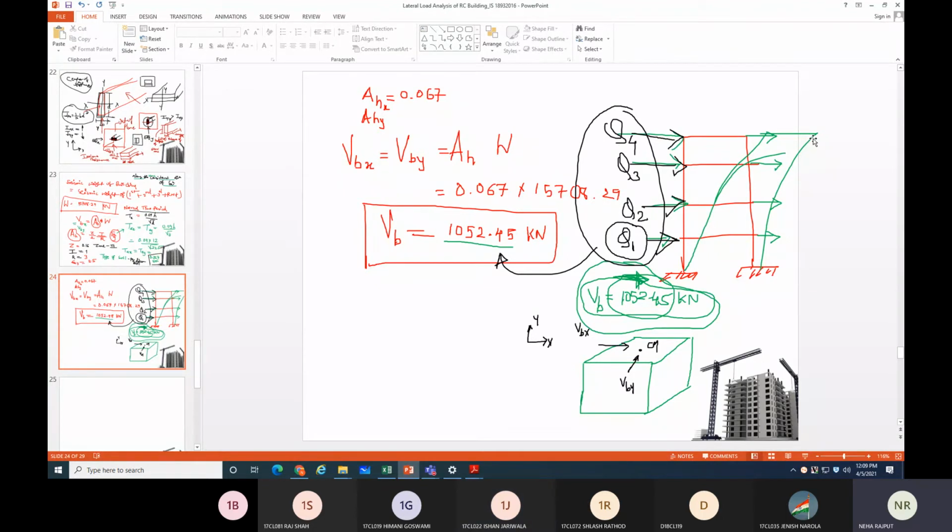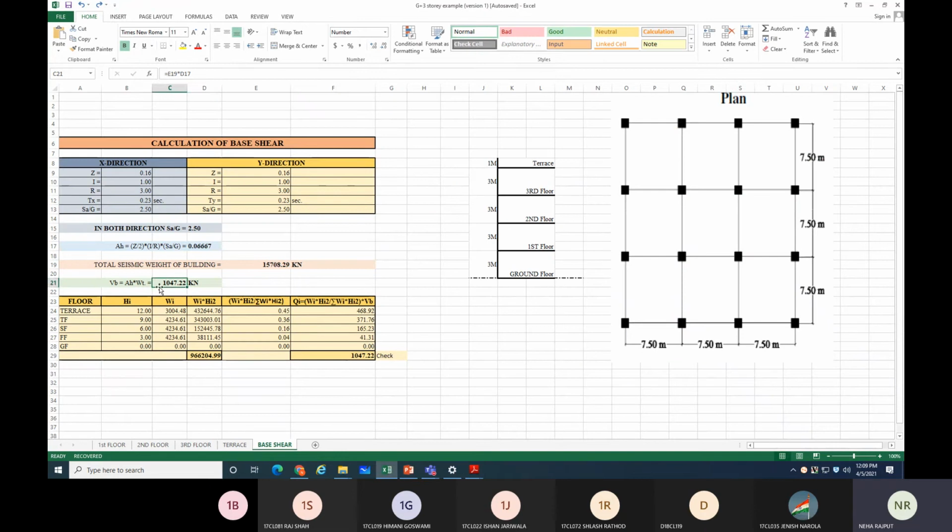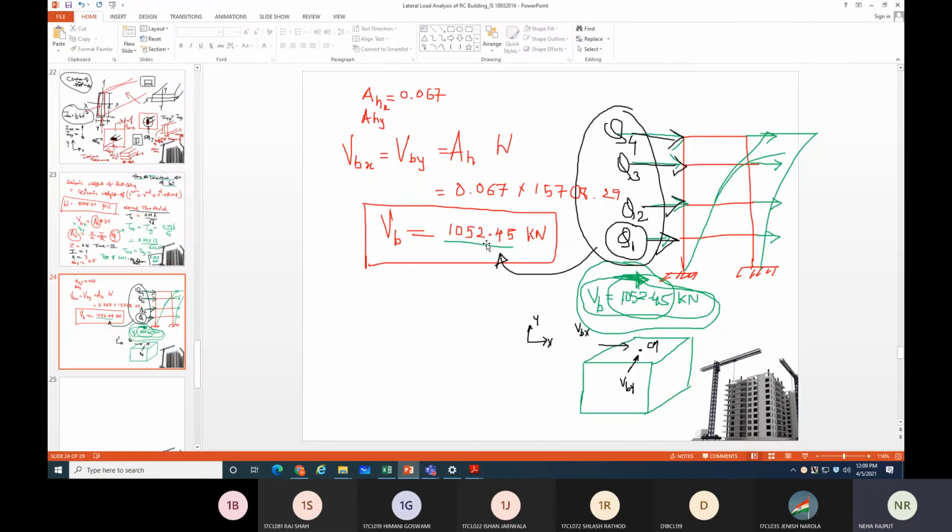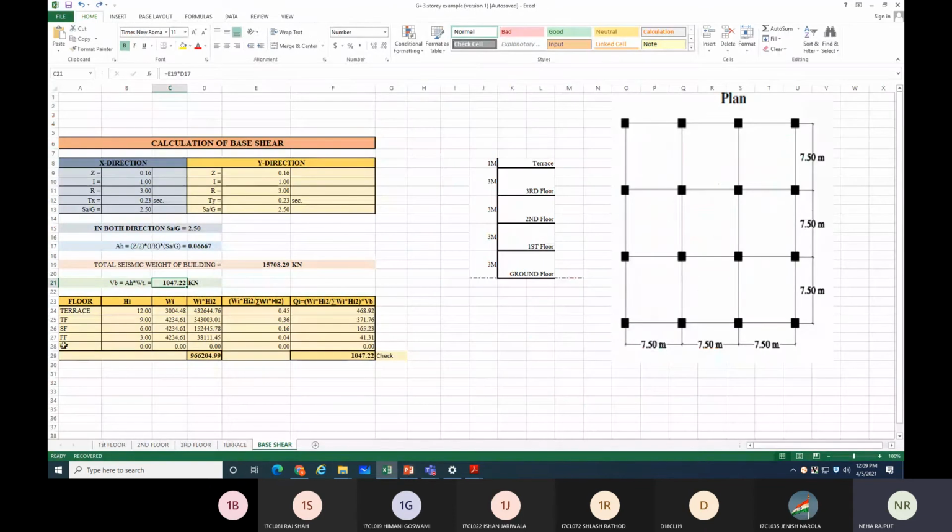Now if you are applying force, the free end will have more deflection, meaning more response is obtained for the free part. So more force is acting at the free part compared to the lower part of the building, right? So we are not equally distributing our base shear, but we are distributing it as per the height of the building. So how to do that? Okay, 1047 here and 1052 there, that doesn't make any big difference in your calculation. What you need to do is write down first the floors.